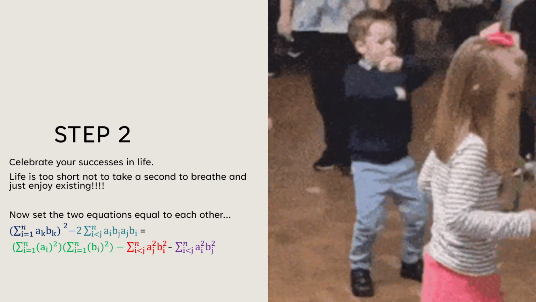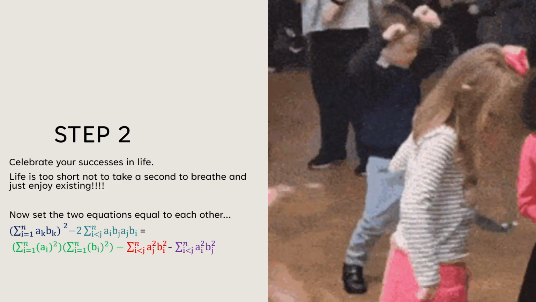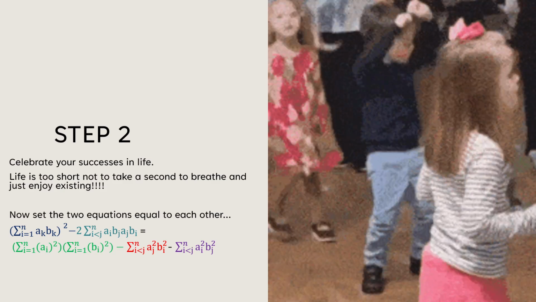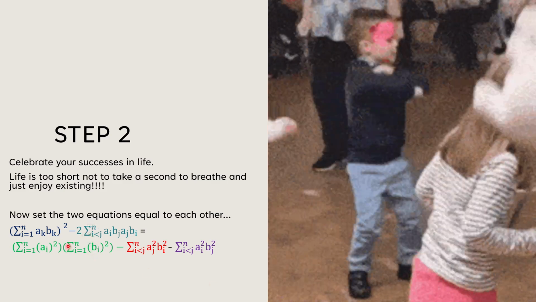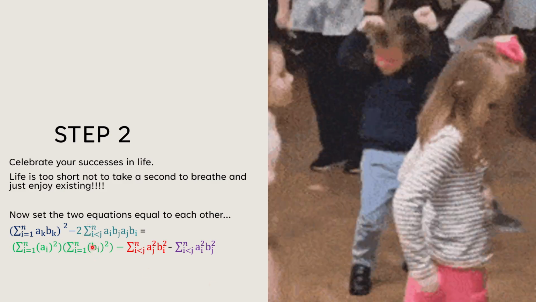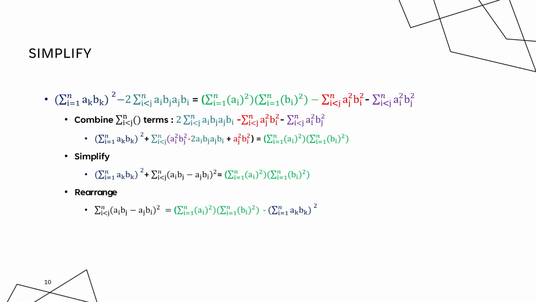But now we're back. So as you could tell, the diagonals from both of the arrays were the same, so we could set the equations that we derived equal to each other. And then we're moving forward. And just when you thought it couldn't get any worse, it gets a little better.